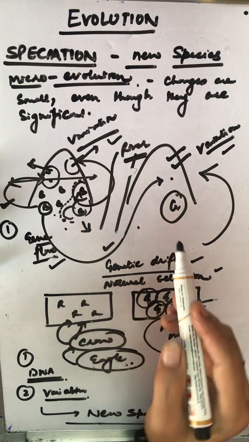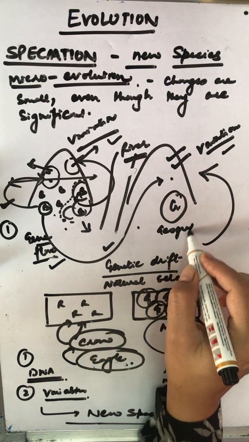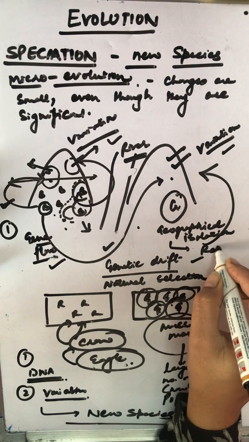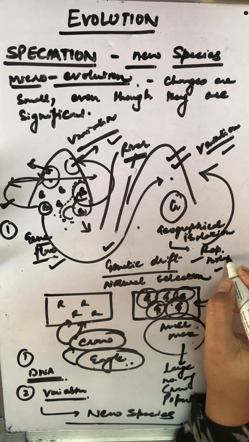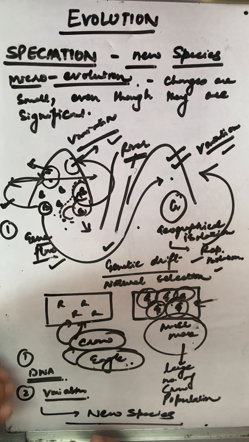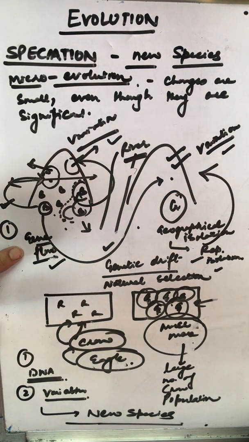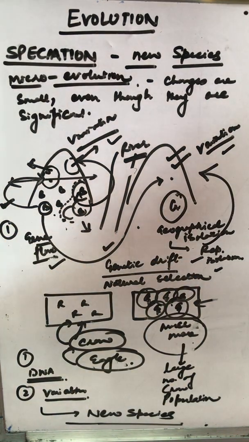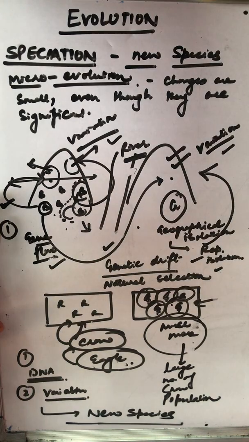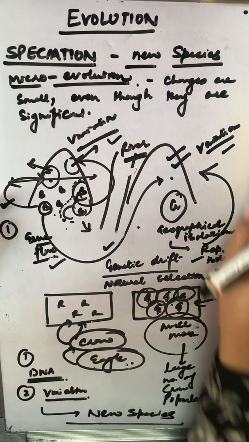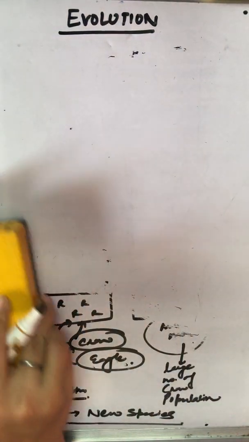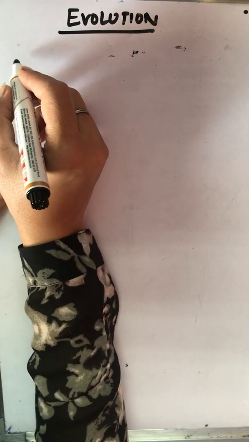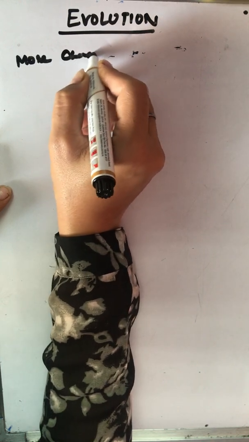Geographical isolation, which led to reproductive isolation as well. Okay, so which all factors? Genetic drift, natural selection, gene flow, gene migration, geographical isolation and reproductive isolation. This all will lead to the formation of a new species. Another concept of evolution and speciation, where we discuss that the more characteristics of two species